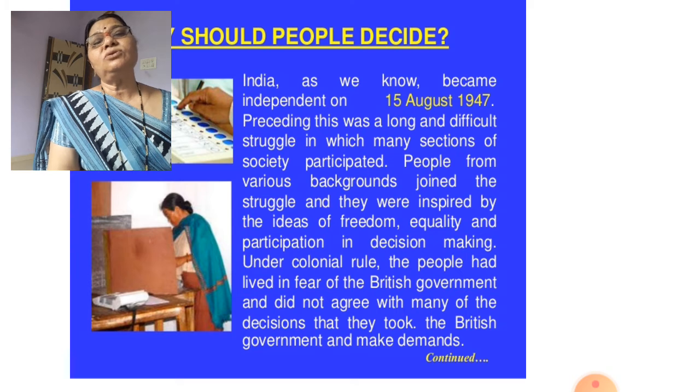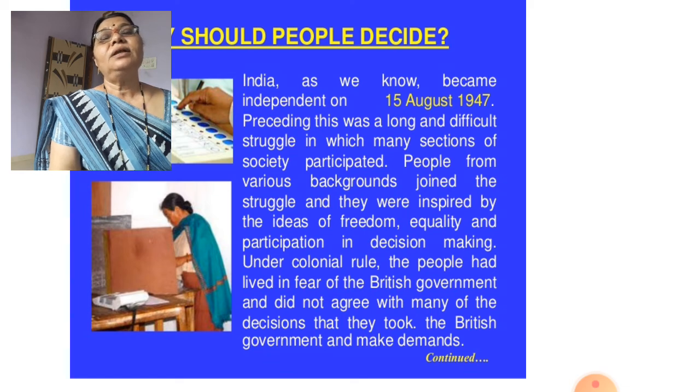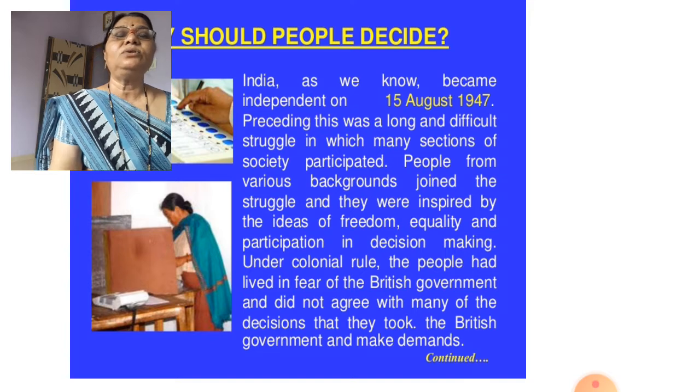It means not only one section of society participated. Whenever the freedom struggle was going on, in every nook and corner of the country freedom movements developed. Many states and union territories were there, and in every corner these freedom fighters came forward and fought the British government. That is the meaning of many sections of society participating. The British government always tried to divide and rule, but they did not get success.